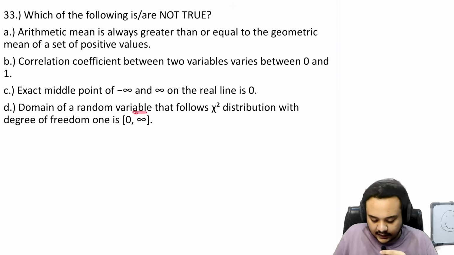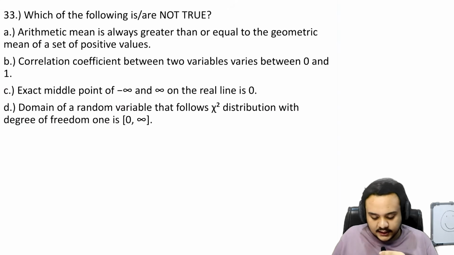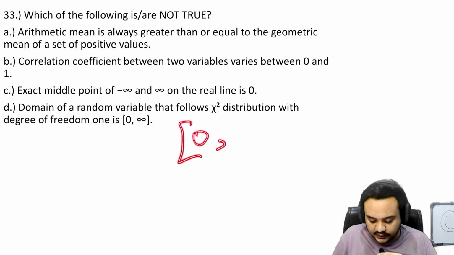Domain of a random variable that follows chi-square distribution with degrees of freedom 1 is this. So this is actually an interesting one. Obviously you know that chi-square is the sum of squared observations. So here you have 0 and infinity with a closed bracket.